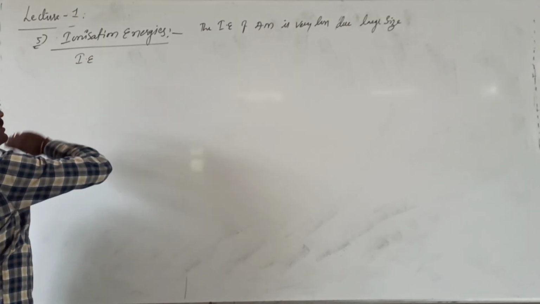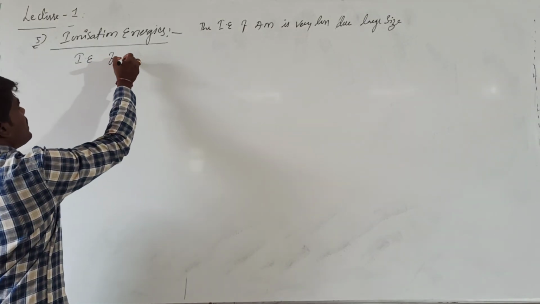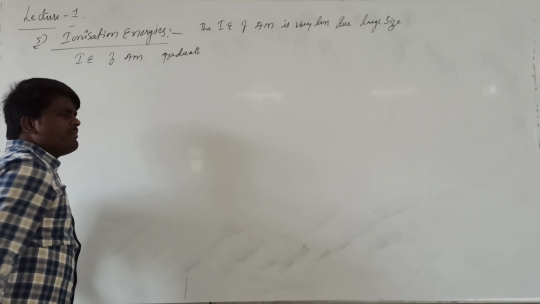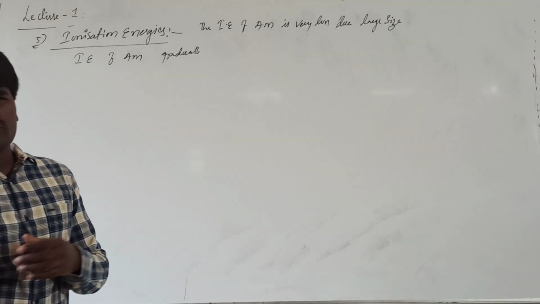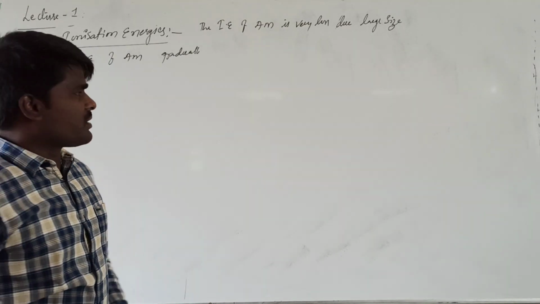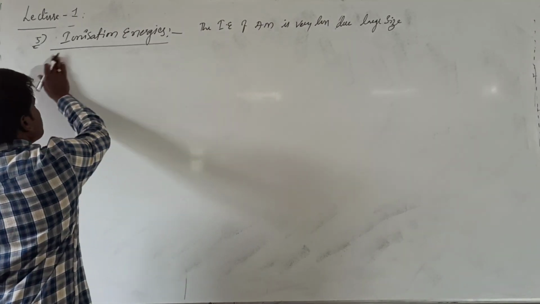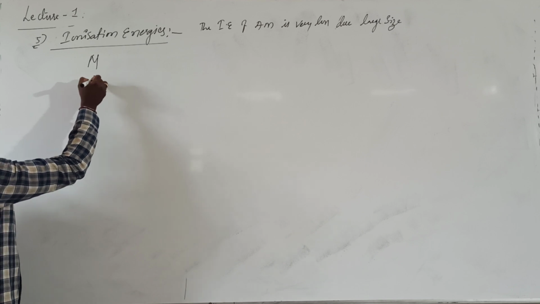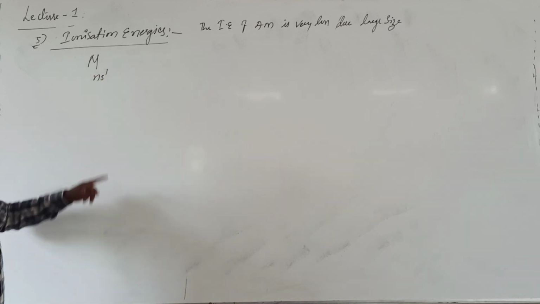Moreover, they have very low ionization energies due to the one valence electron. If you are talking about the alkali metals, their general valence electronic configuration will be ns1.